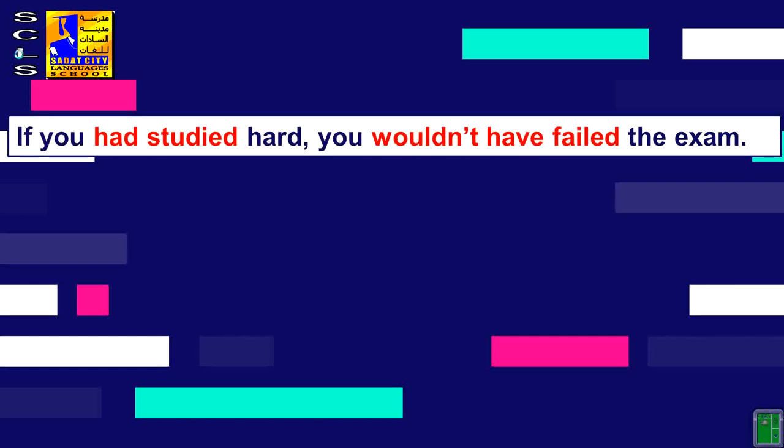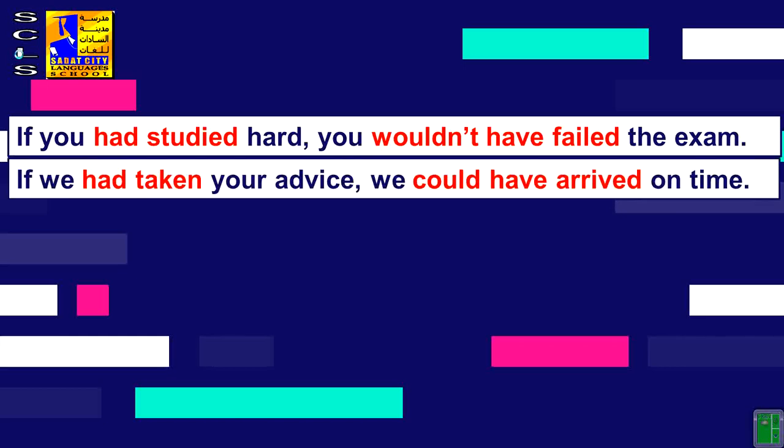Let's see more examples here. If you had studied hard, you wouldn't have failed the exam. This is the example we talked about with the picture. If we had taken your advice, we could have arrived on time. So the question is, did they take the advice? No. So this is the action which didn't happen. That's why they couldn't have arrived on time.